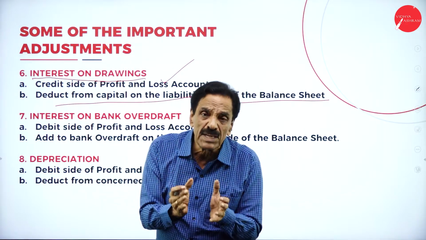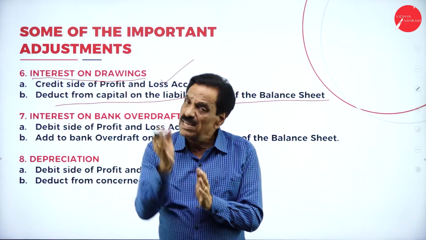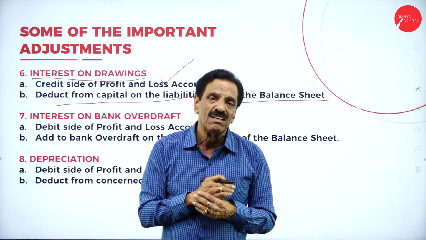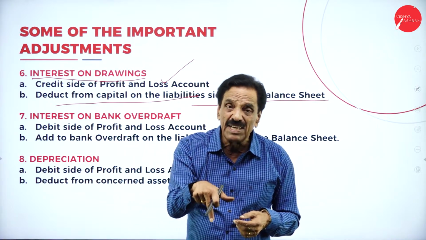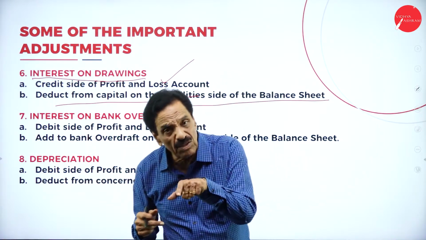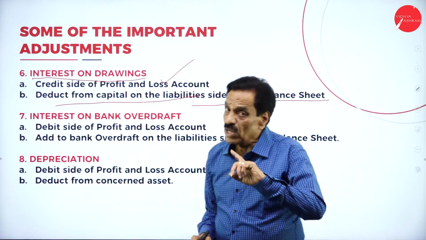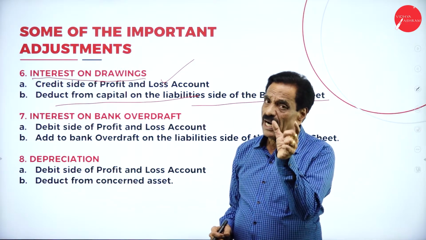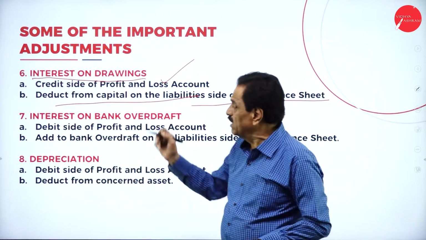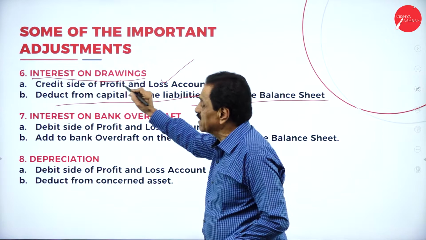So, who draws the money? The proprietor draws the money. He has to pay the interest. That is the rule. For a firm, he has to pay the interest. Anything drawn by a person is called drawing. Where will it come? P&L account, credit side. While doing the problem, capital, add net profit, add interest on capital, minus drawing, minus interest on drawing.